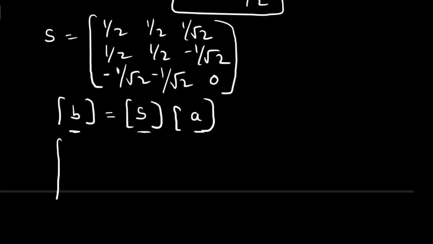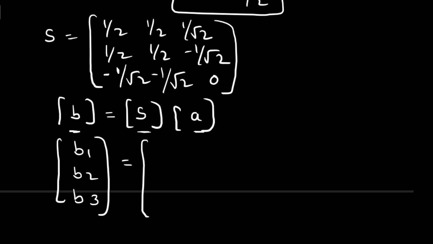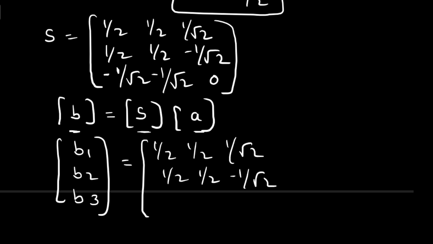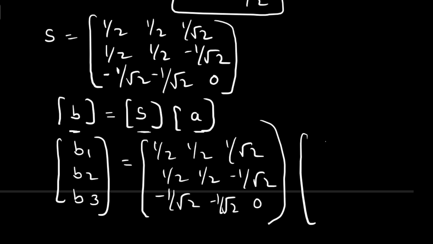So here it is a 3-port network, so you can write it as B1, B2 and B3, which indicate the outputs, and this matrix: 1 by 2, 1 by 2, 1 by root 2, 1 by 2, 1 by 2, minus 1 by root 2, minus 1 by root 2, minus 1 by root 2 and 0. And the input ports are A1, A2 and A3.